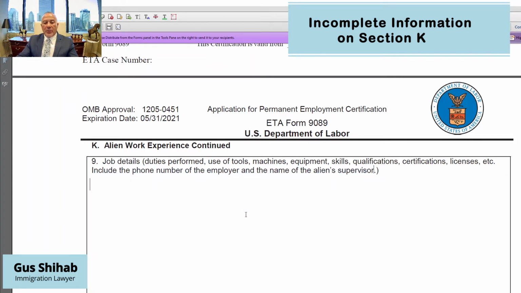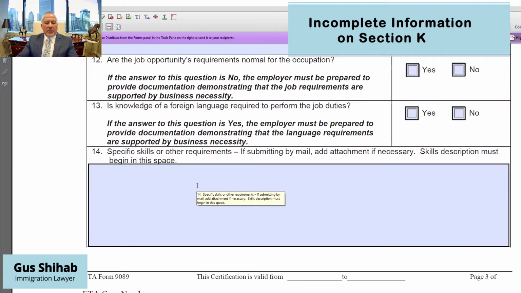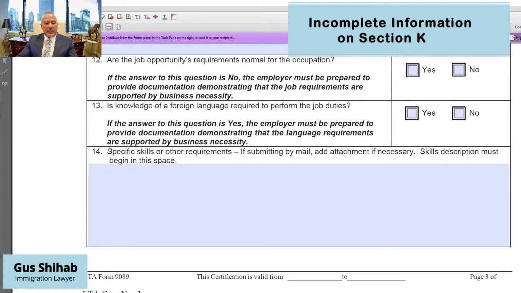Okay, so now here in this section, if the attorney neglected to list that the foreign national employee here had the skills that were listed up on page 5. So let's start here. Let's take a look at the specific skills, right?